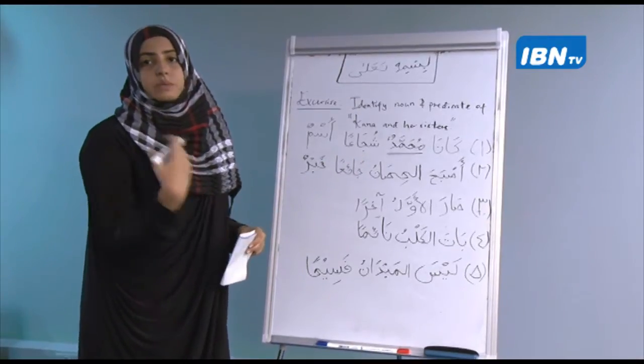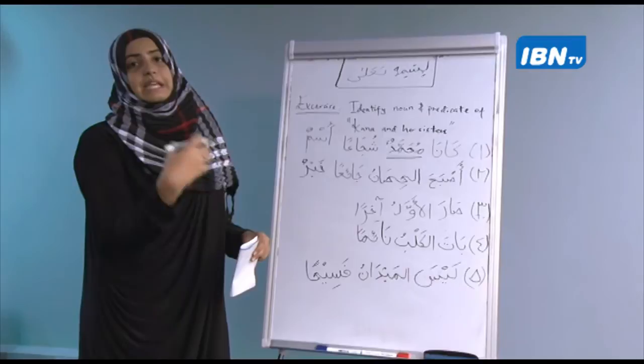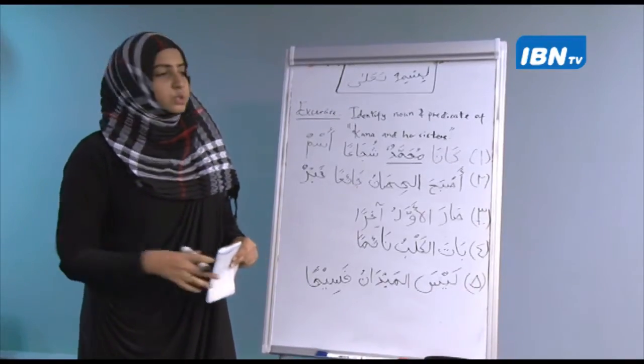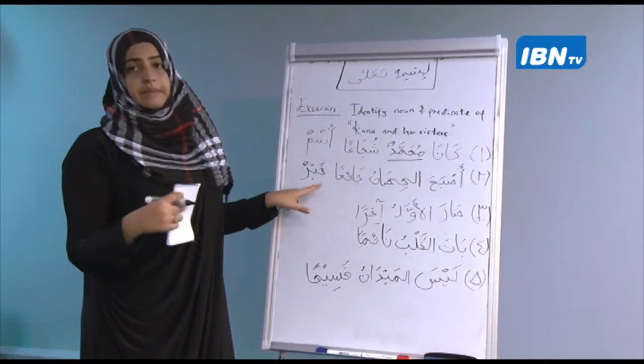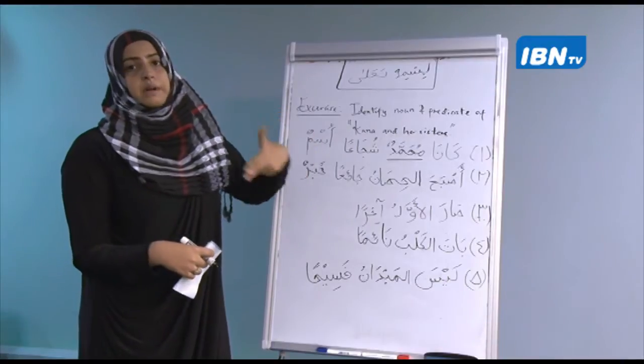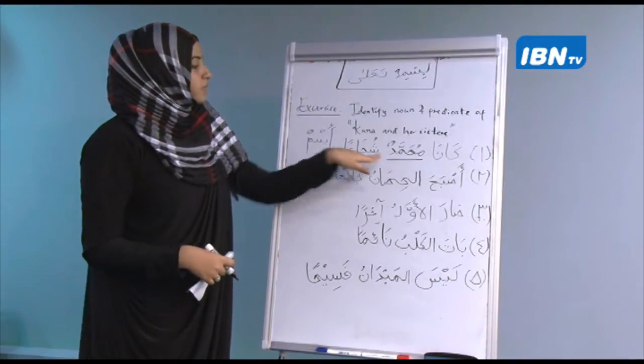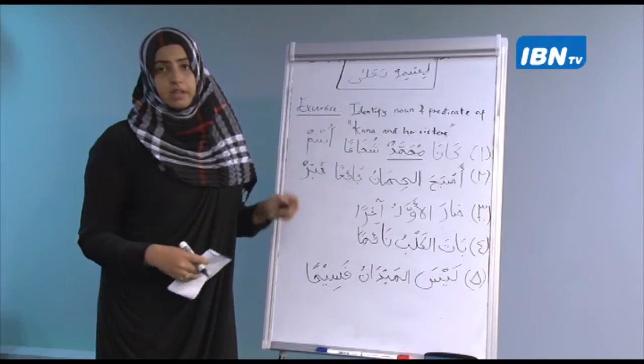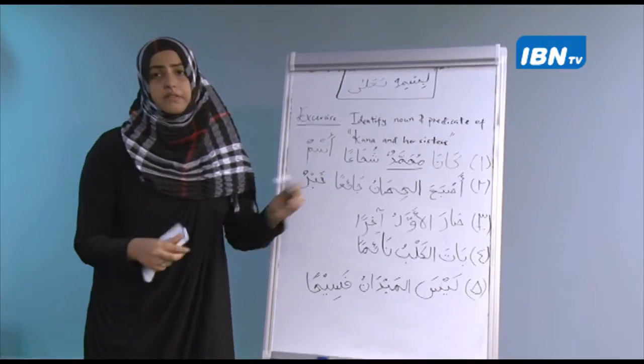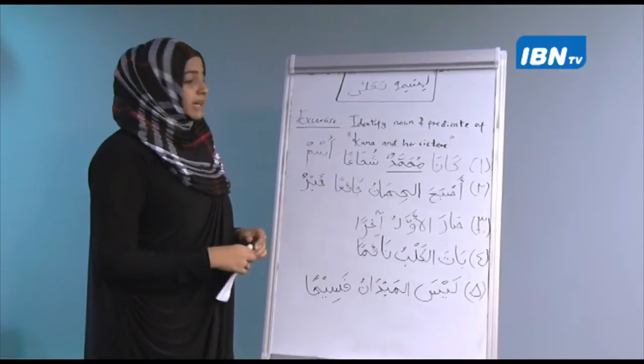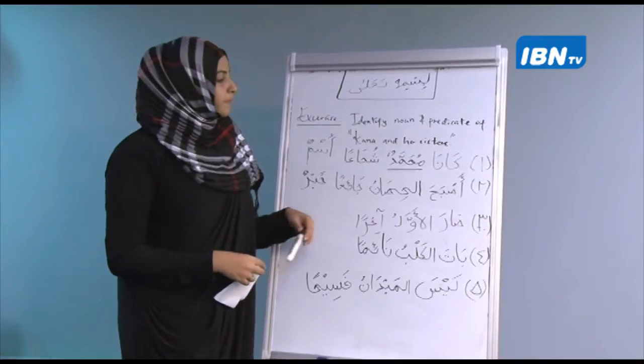What is it that I'm saying about Muhammad? Okay, I'm saying that he is courageous. So that courageous is khabar. I'm giving you information, a khabar, a predicate. So this will fall under the category of khabar. And same with the rest of the sentences. You will do the same. I'll just read out the sentences for you.